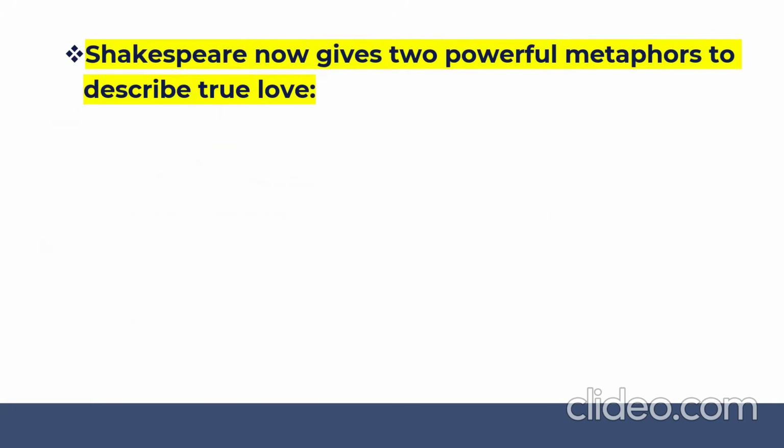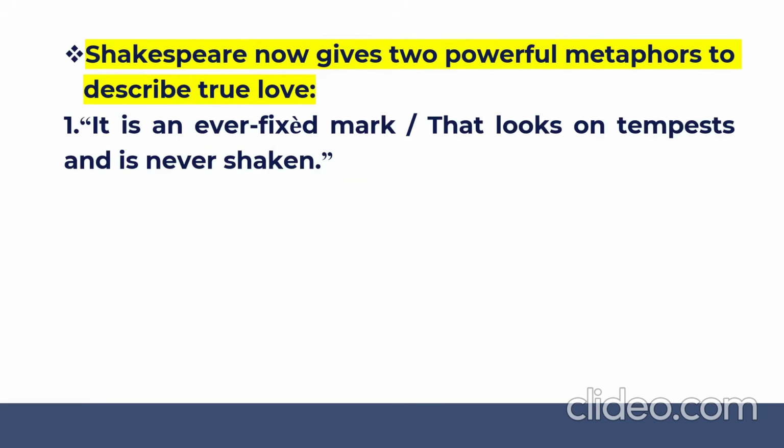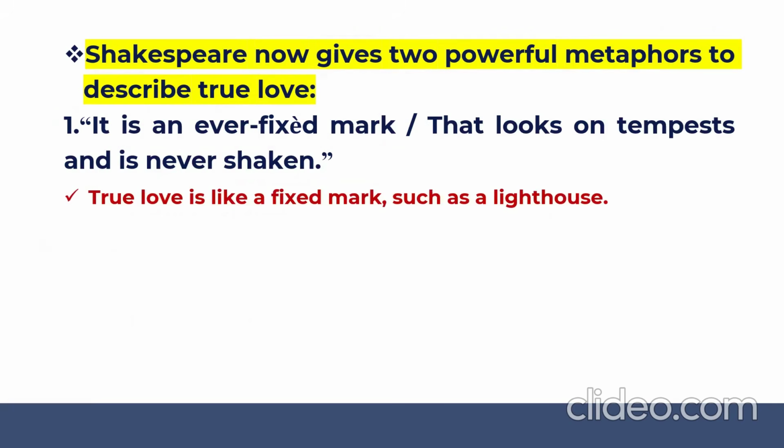Now let's see. So William Shakespeare is giving us two very powerful metaphors to describe true love. Which is the powerful metaphor? Number one, "it's an ever fixed mark that looks on tempest and is never shaken." That means what? True love is like a fixed mark, just like a lighthouse. Where can you see the lighthouse? On the port, where the lighthouse guides all the ships reaching the port.